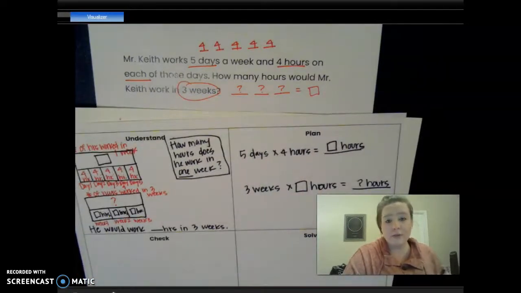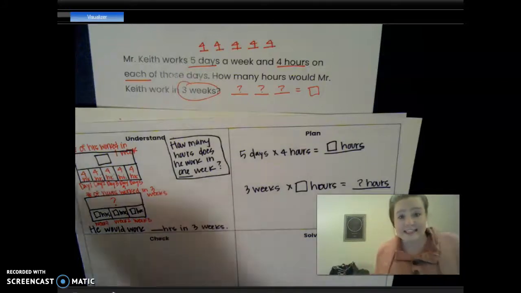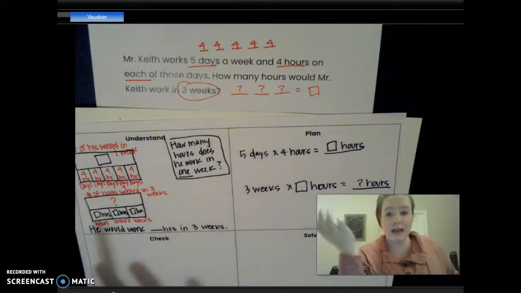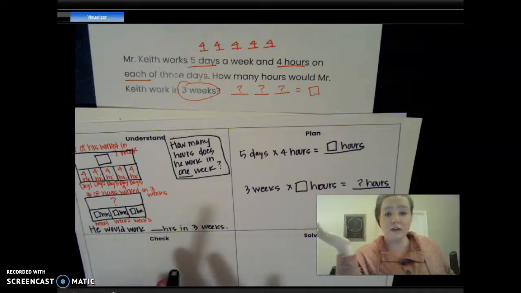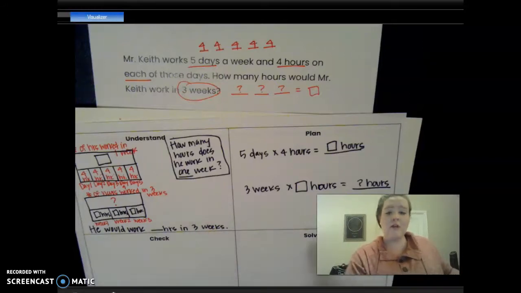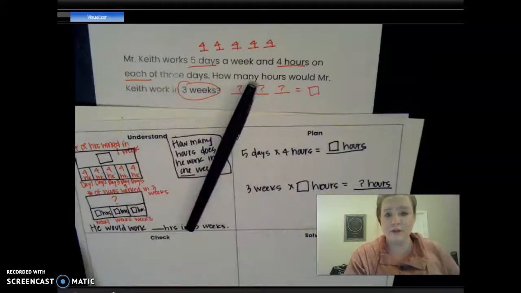So I want you to upload a picture of this, and then you're going to have a little box where you can type what your hidden question is for the next 2 problems, or the 2 problems that you guys are going to do by yourself, and then tomorrow we will do the solve and the check for those 2 problems, okay? Remember, if you guys have any questions, you need to hop on office hours. Office hours are from 2:40 to 3:30 every single day. And this is a chance where you can just get some one-on-one help, or maybe if someone else is on, just a smaller group of help from your teacher when working out these problems.